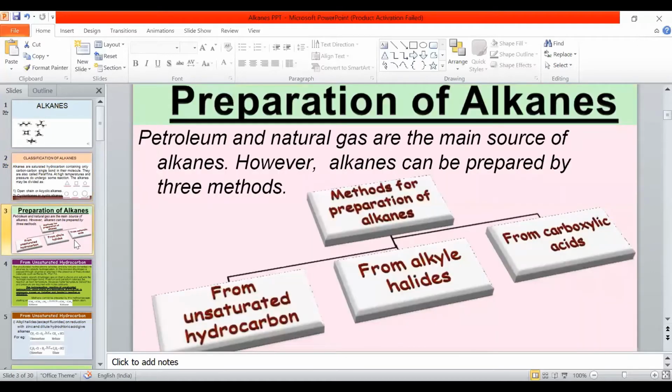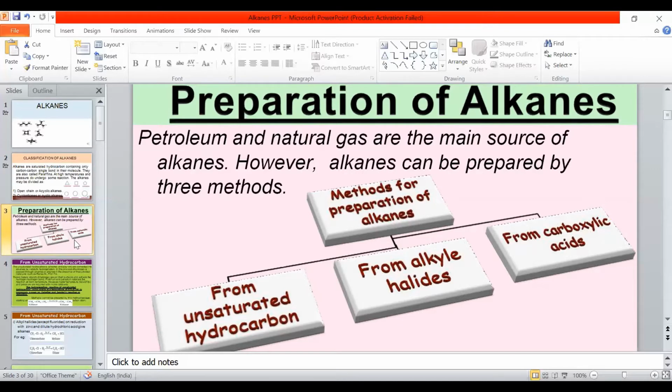Let us see the preparation of alkanes. Alkanes are prepared mainly from natural gas and petroleum products. There are a few other methods by which alkanes are also prepared. Mainly they include unsaturated hydrocarbons, alkyl halides, and carboxylic acids.